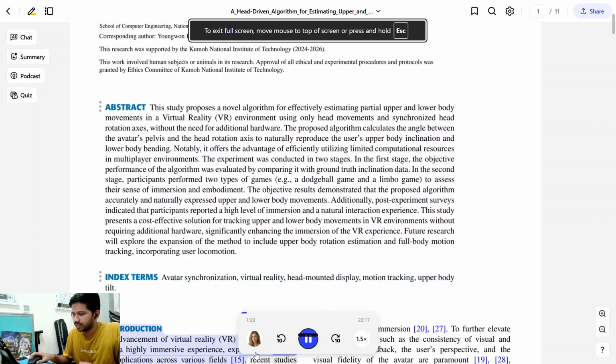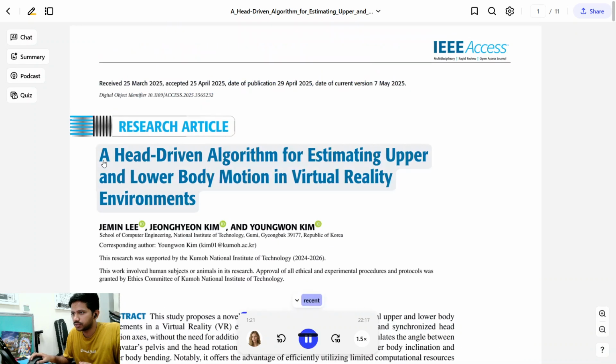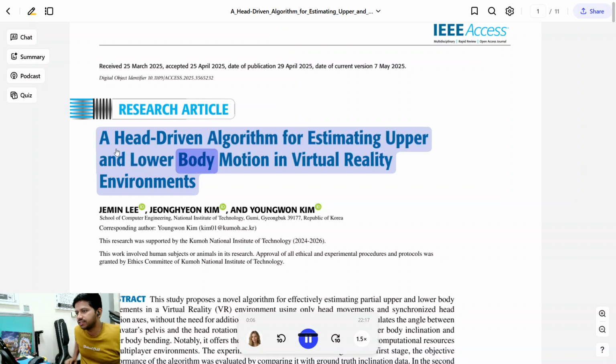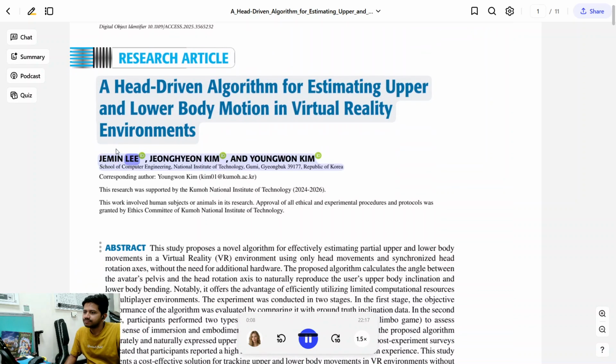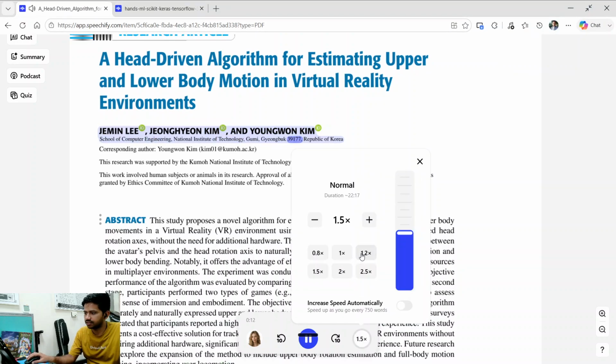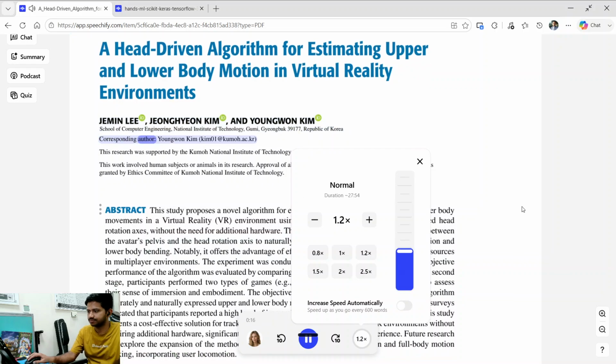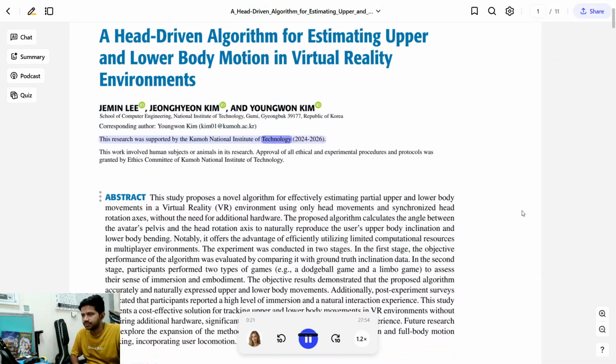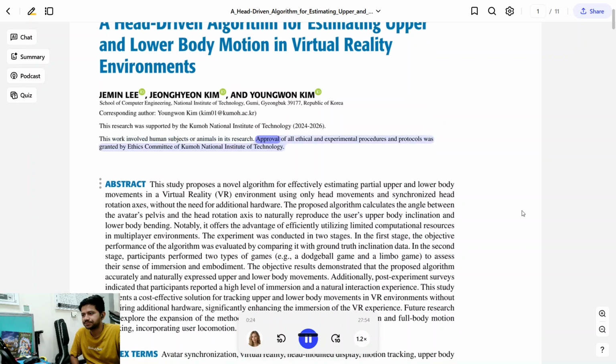A head-driven algorithm for estimating upper and lower body motion in virtual reality environments. April 2025. Jimin Lee, Junghyun Kim, and Youngwon Kim, School of Computer Engineering, National Institute of Technology, Gumi. Corresponding author: Youngwon Kim. This work involved human subjects or animals in its research.